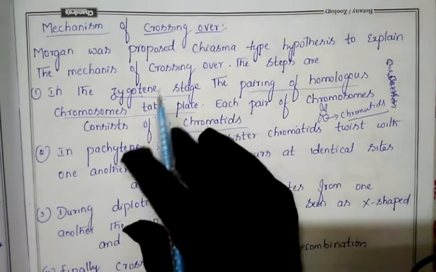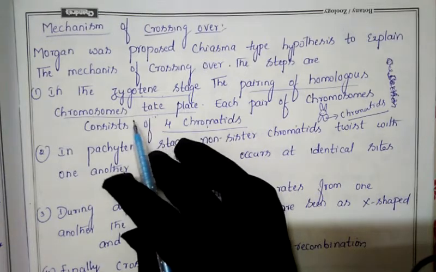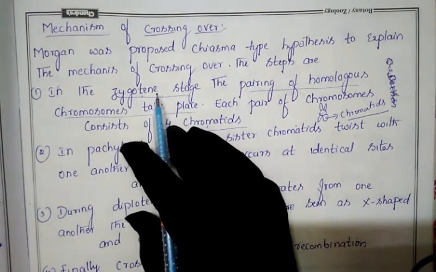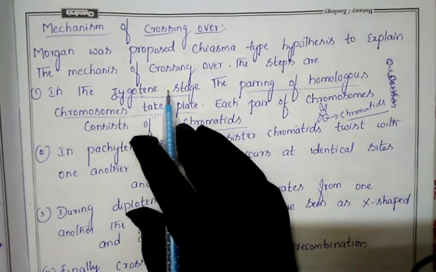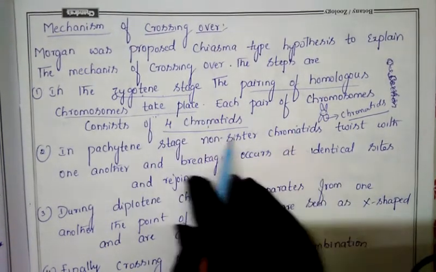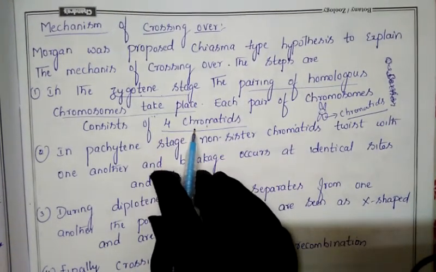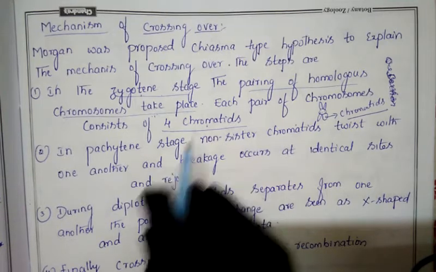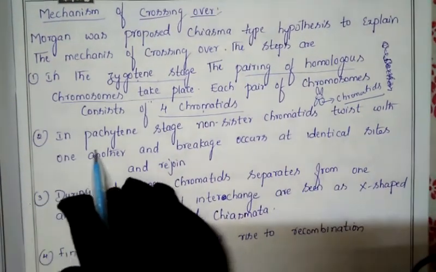So first, homologous pairing is done here, and this homologous pairing is done in the zygotene stage of meiosis I in prophase 1. And when this pairing happens, 4 chromatids will be present. So the first concept is finished. Second, what he said is the pachytene stage.